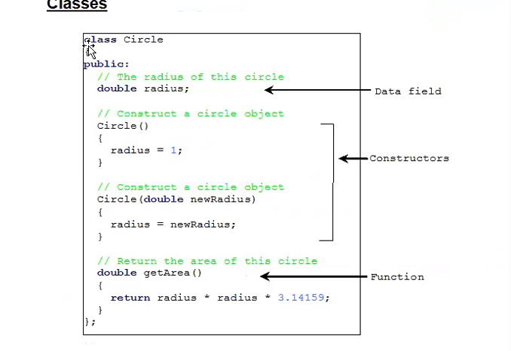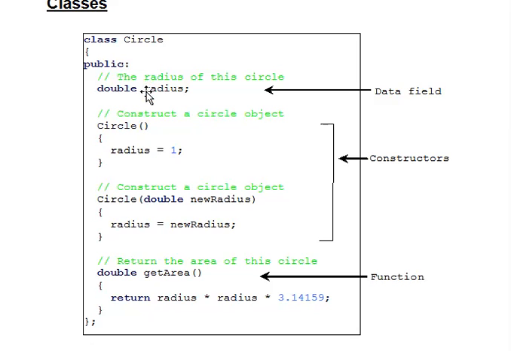This is the structure of a class. Here, the class name is Circle. Under this class, we have to declare data fields, and we have to include constructors and member functions.